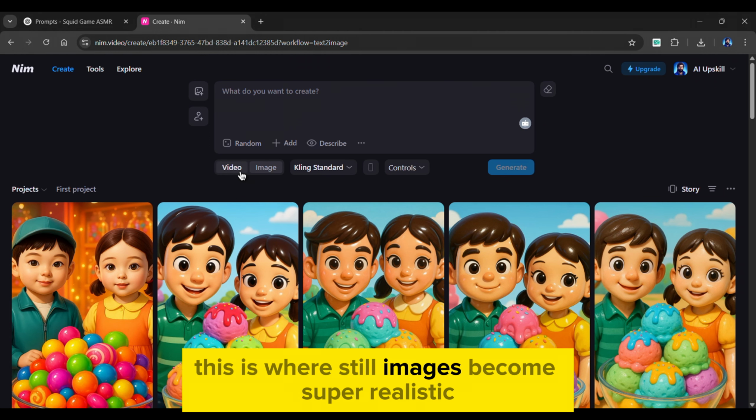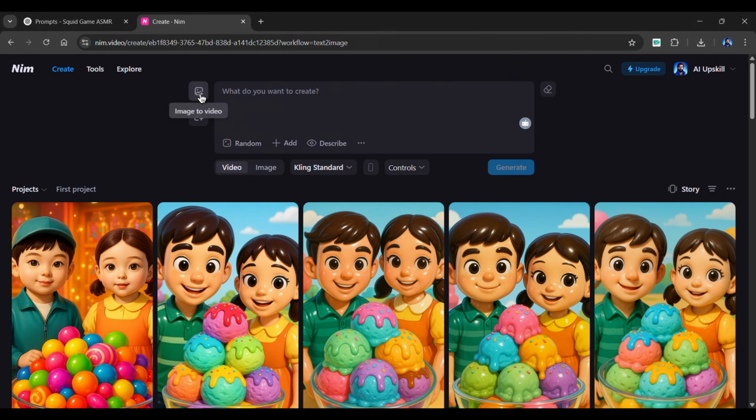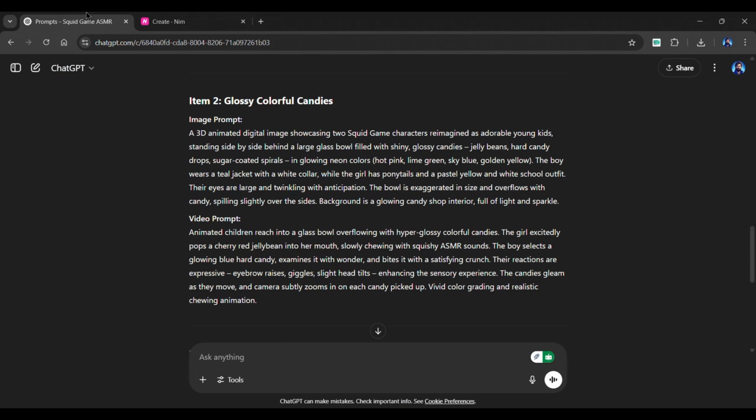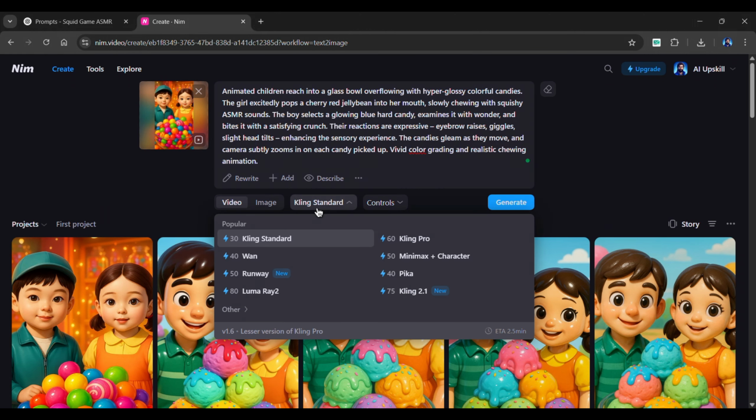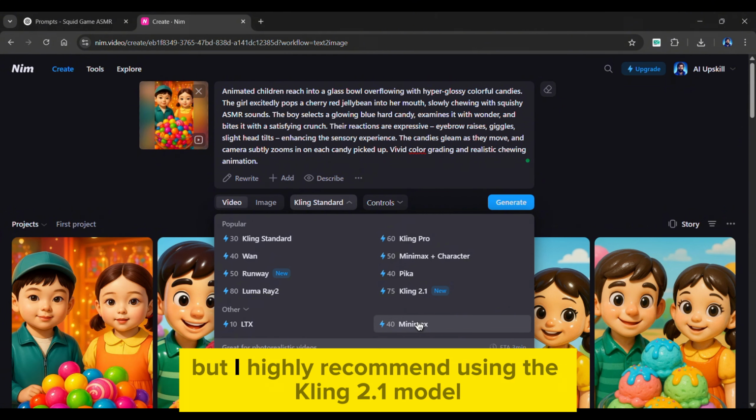This is where still images become super realistic. From above, select the Image to Video feature and upload the image you just created. Copy and paste the video prompt into this box. From below, choose a video model. It offers a variety of popular models. You can choose the one you want, but I highly recommend using the Kling 2.1 model.